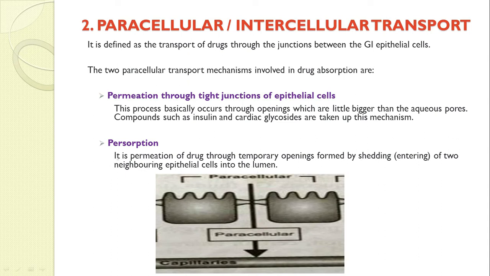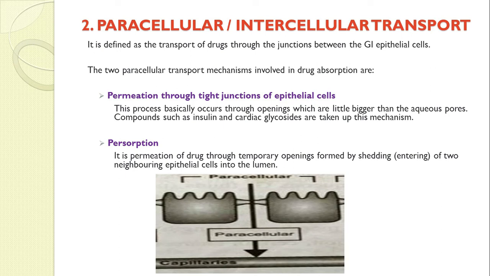Now persorption, this permeation of drug through the temporary openings formed by the shedding. It means if there are some skin conditions or biological conditions, there is a shedding of our GI tract, and in that case temporary openings will get formed. Due to those temporary openings in the epithelial cell, the drug will get absorbed into the blood. That particular thing is called persorption.